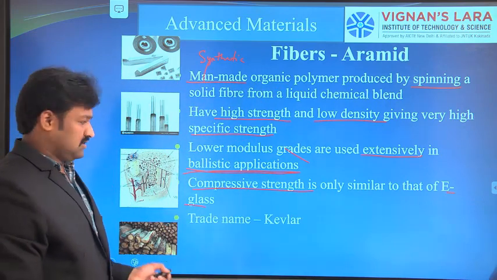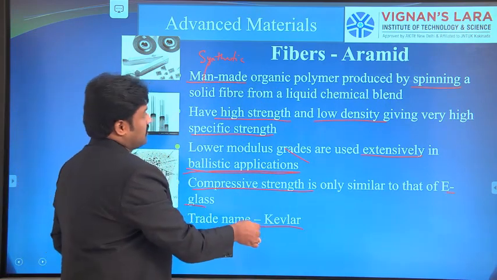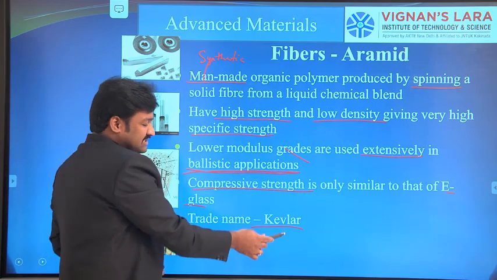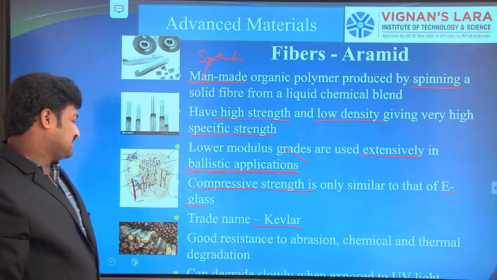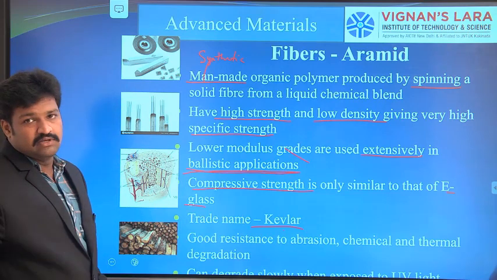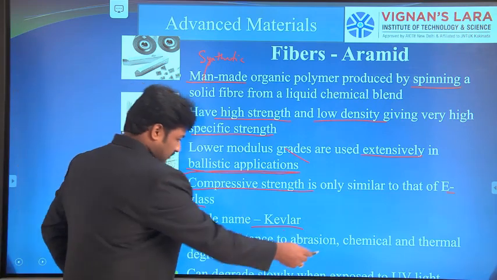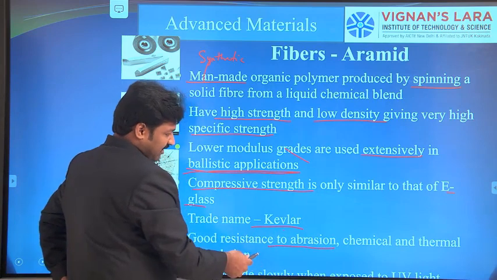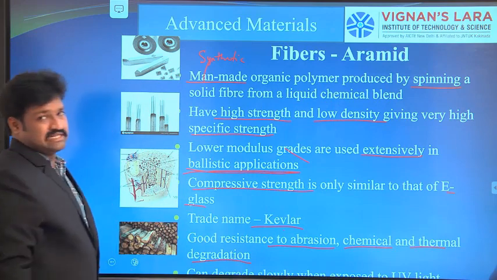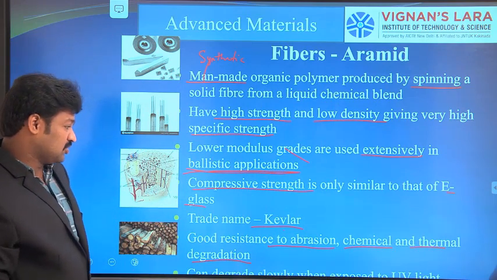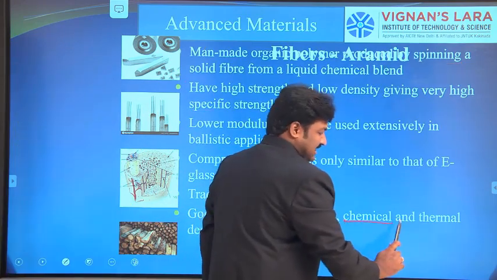Next one is Kevlar. Aramid fibers are also called Kevlar; the trade name is Kevlar. These have good resistance to abrasion, high wear resistance, and chemical resistance.